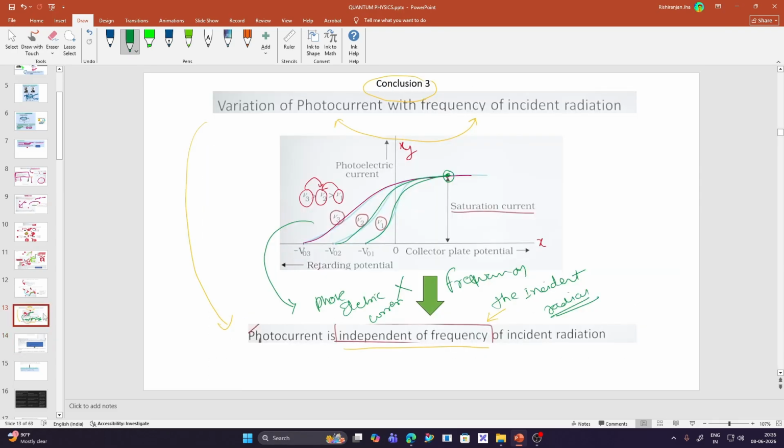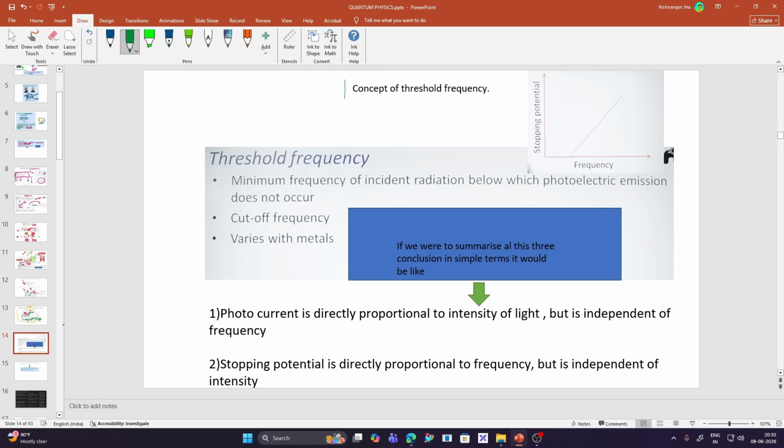Now, after we understood conclusion 3, let's start with the concept of threshold frequency. Threshold frequency is the minimum frequency of incident radiation below which the photoelectric emission does not occur. It is also named cutoff frequency, and it varies from material to material. We have different threshold frequencies for different materials.